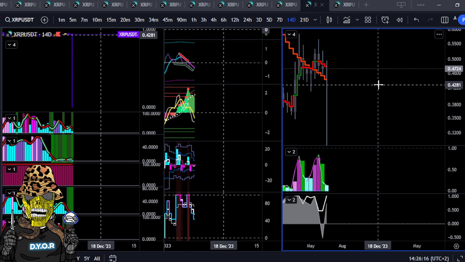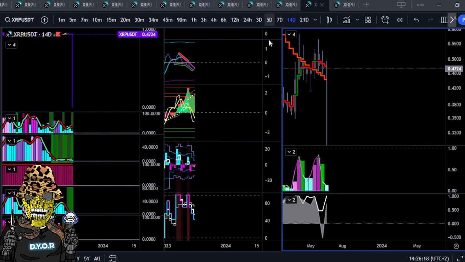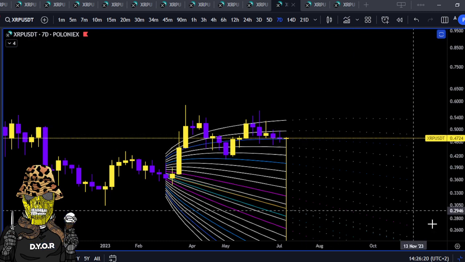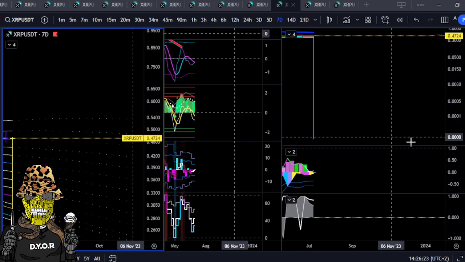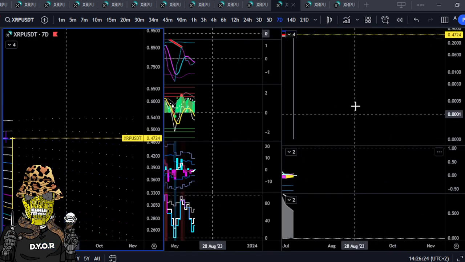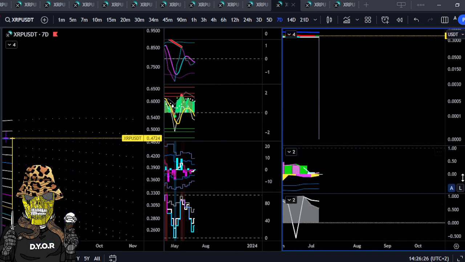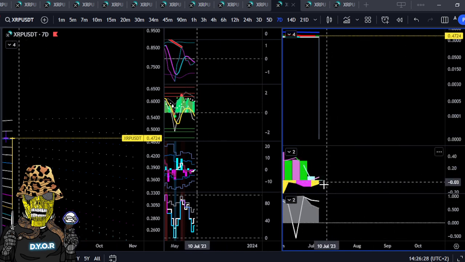This 14 day has negative drift. Still a little bit of hidden bull div, but as we start to hold above 7 day cone targets here, that will set that hidden bull div. Any closes below won't. And what we can see on the 7 day volatility signature is 50-50. Looking for a new trend, maybe in 2 weeks.